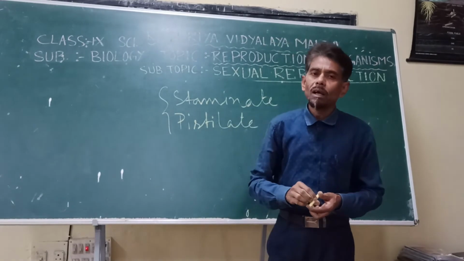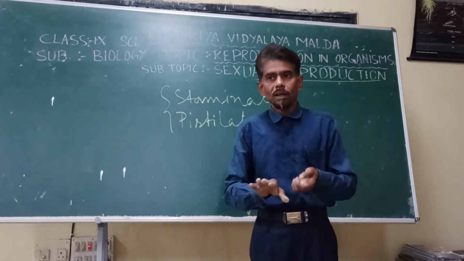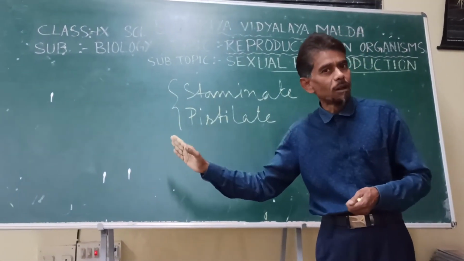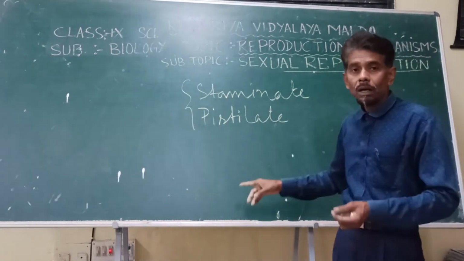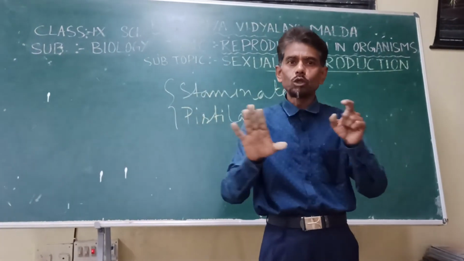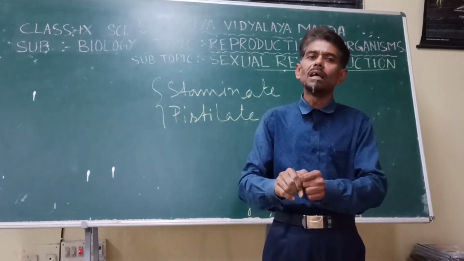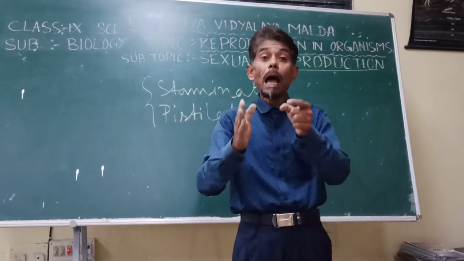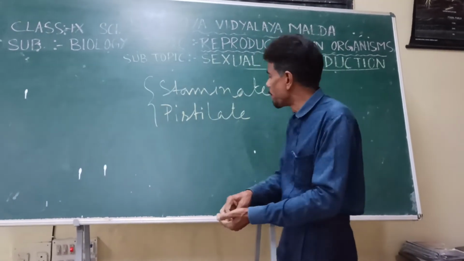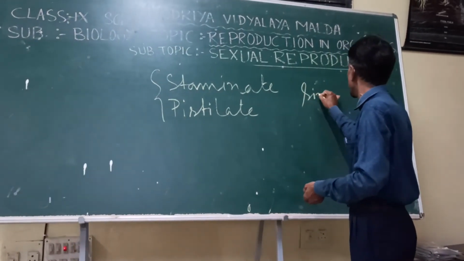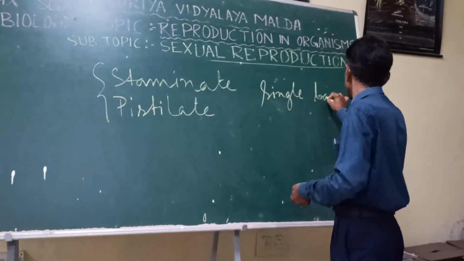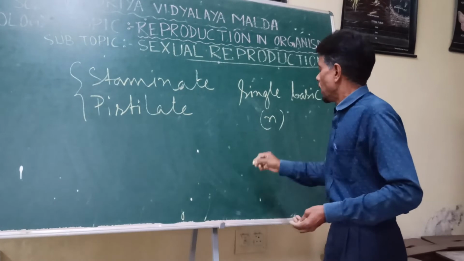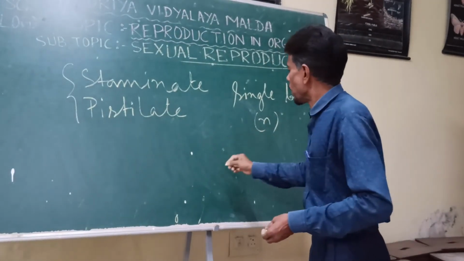By that time, just try to distinguish what is reproduction, the sexual mode of reproduction, what is the basic difference, and what is the asexual mode of reproduction. One thing be very clear: during sexual reproduction, gamete formation is a must. And the gamete contains a haploid set of chromosomes. Haploid means a single basic set, that means n number of chromosomes.